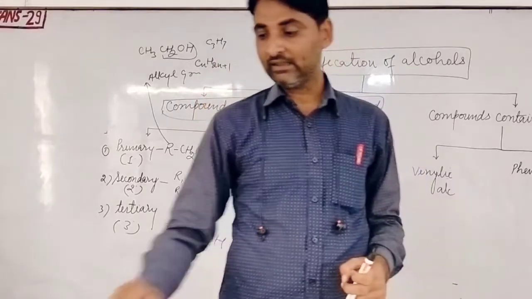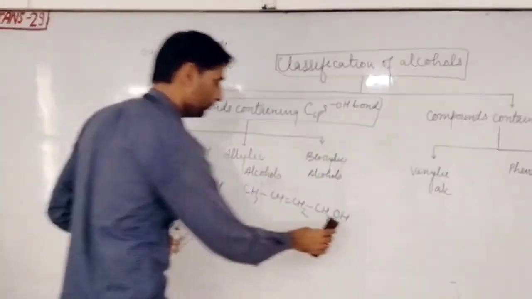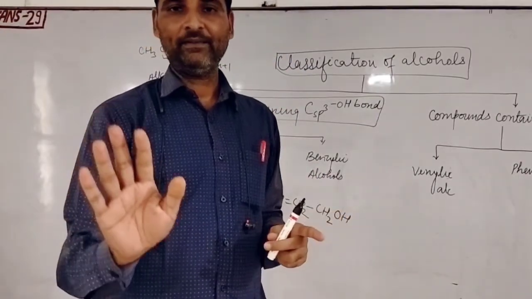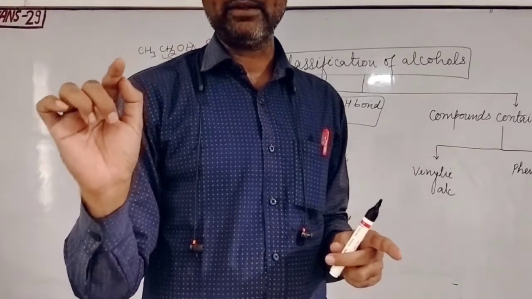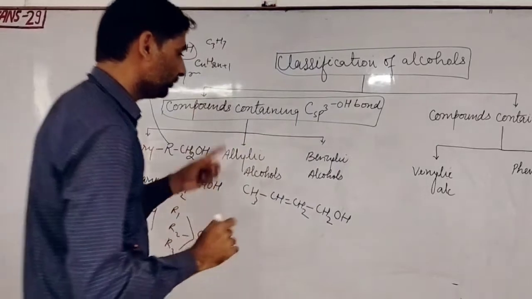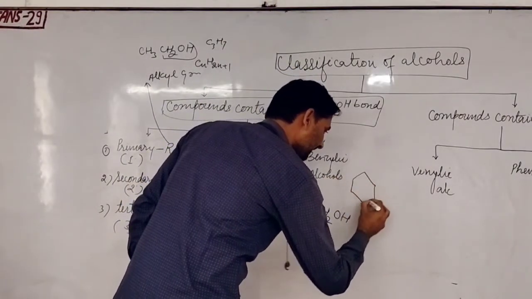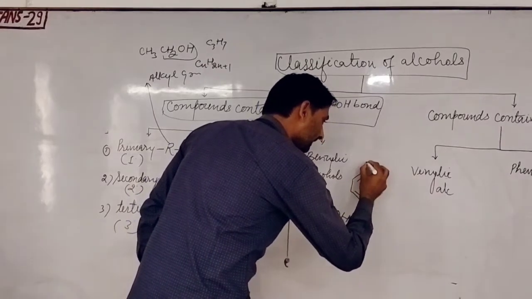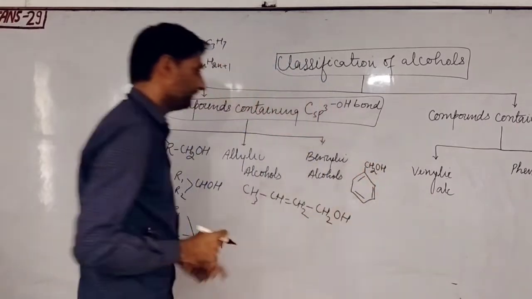Understand? And the third category, that third is the benzylic. All of you listen once again. The third category on the basis of classification, Csp3 hybridization, that is the benzylic. Benzylic means you know that this is the ring of benzene. All of you understand that? This is the ring of benzene. And if the OH group is after the benzene ring, this is the benzylic alcohol.